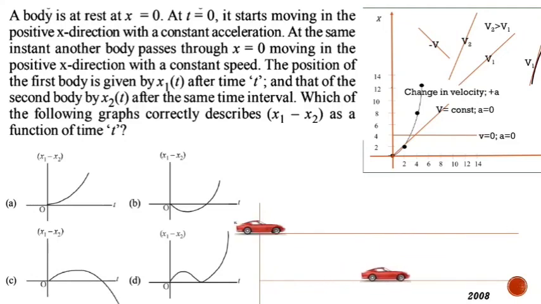That is why for some duration you can observe that x1 minus x2 is becoming negative. And after that this car goes ahead and x1 minus x2 becomes positive. So for some duration it is negative and after that it becomes positive. So the correct option is B.